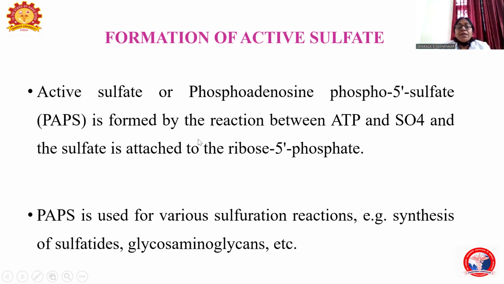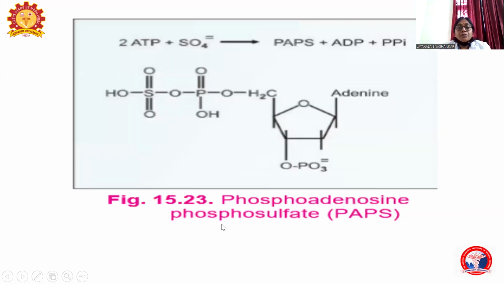It is formed from the reaction between sulfate and ATP. So this sulfate group is attached to the ribose 5-phosphate of the ATP, forming the phosphoadenosine phosphosulfate. This PAPS is used for the various sulfuration reactions, for example, synthesis of sulfatides and glycosaminoglycans. See, when ATP combines with sulfate, it forms the PAPS, that is phosphoadenosine phosphosulfate.